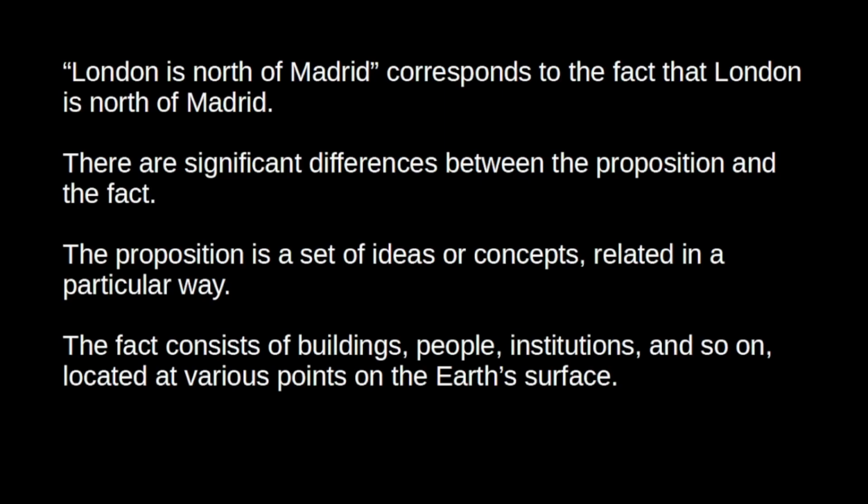Suppose we say that the proposition London is north of Madrid corresponds to the fact that London is north of Madrid. Now, obviously, there are significant differences between this proposition and the fact. The proposition is a set of ideas or concepts related in a particular way. The fact, by contrast, consists of material objects, buildings, people, institutions, located at different points on the Earth's surface. So the proposition and the fact are pretty different. So it seems like they don't perfectly correspond. I mean, they certainly don't perfectly correspond.